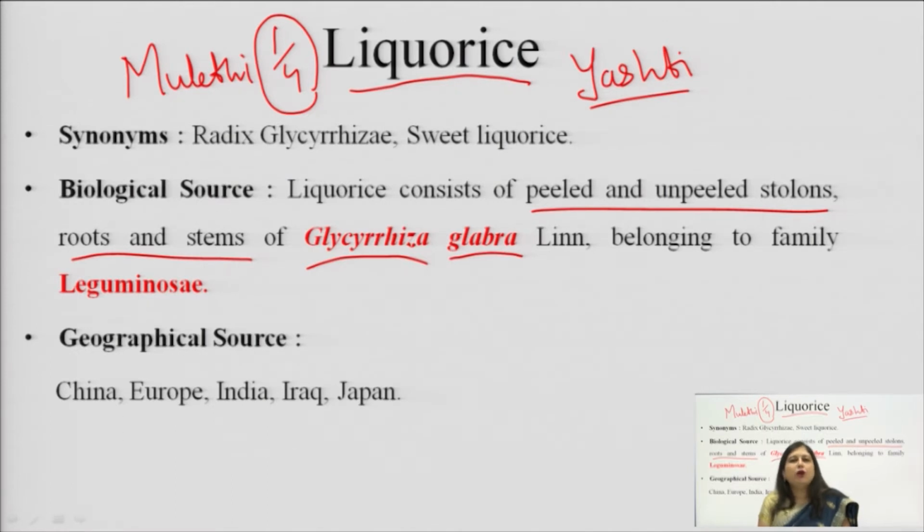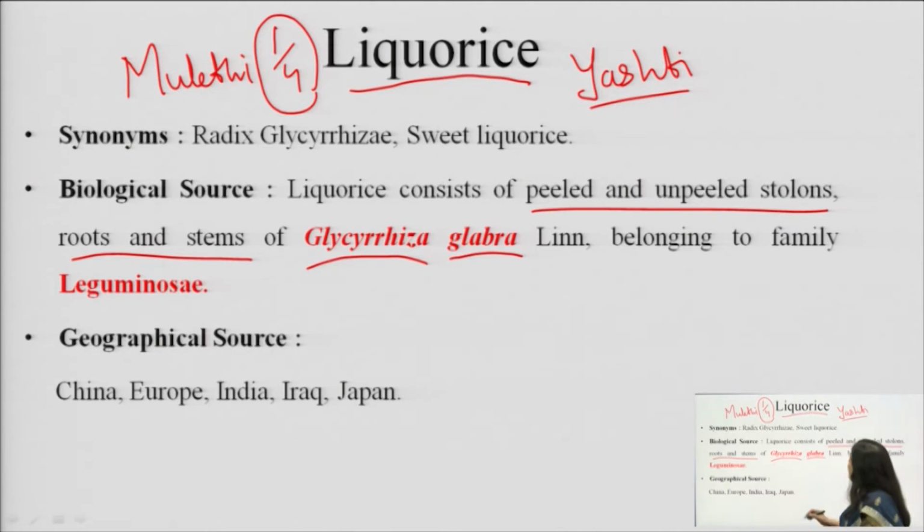Methi and all these belong to which family? The Leguminosae family, and this licorice also belongs to the Leguminosae family. So, the biological source is Glycyrrhiza glabra, and the part used is the peeled and unpeeled stolons, roots and stems.